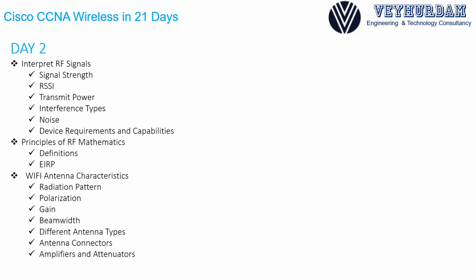And we will go over some different interference types and the noise. What are different device requirements and capabilities? We will also learn principles of RF mathematics. How to calculate dB, dBi, dBd, dBm, and how we can measure different power levels. We will also learn to calculate EIRP.